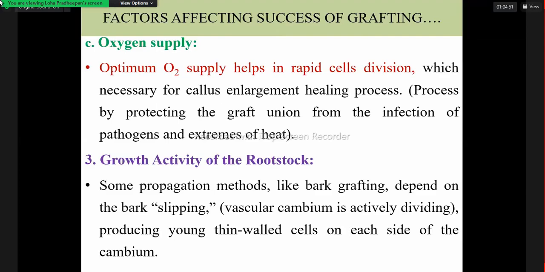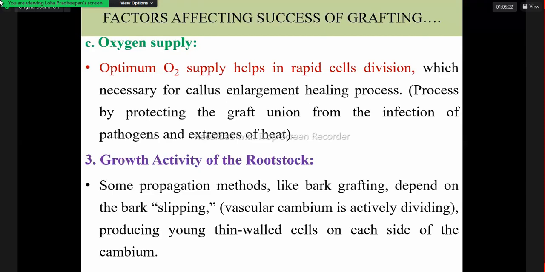Under that, the first one is the plant type. Some plants form a successful union quickly, and some form it with difficulty, depending on the plant type. Some temperate plants like peaches and beech, and oaks, form the union with great difficulty. But apples, pears and grapes, and even mango, can easily form it.